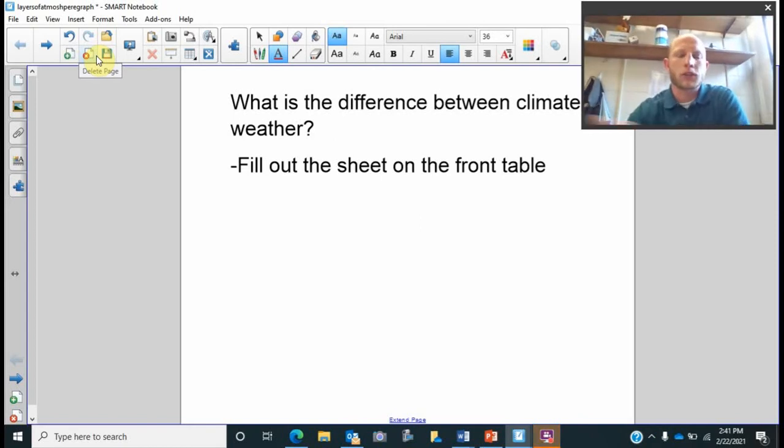Hey, so we're going to start on weather and climate. We're really going to dive into climate first, see what affects climate, and then move our way into weather. First, we're going to go to our next page, and you guys should have this from Plan Book, the weather versus climate sheet.